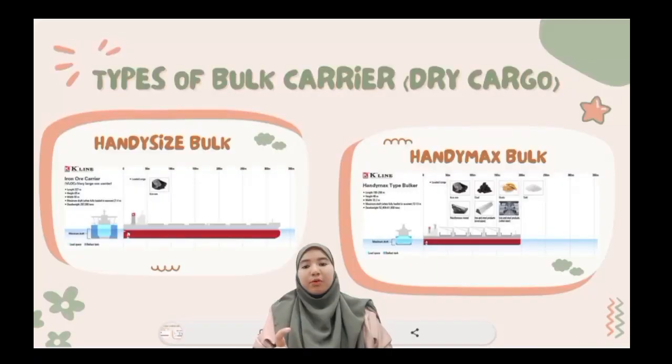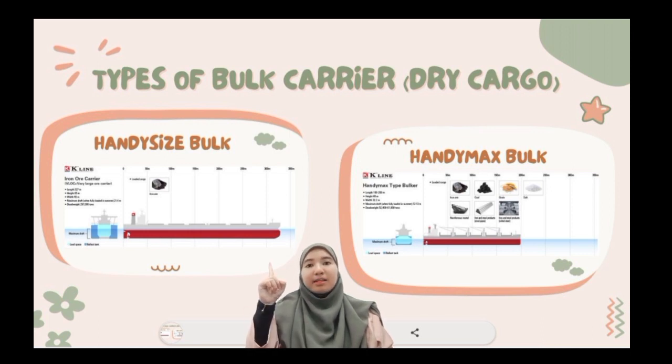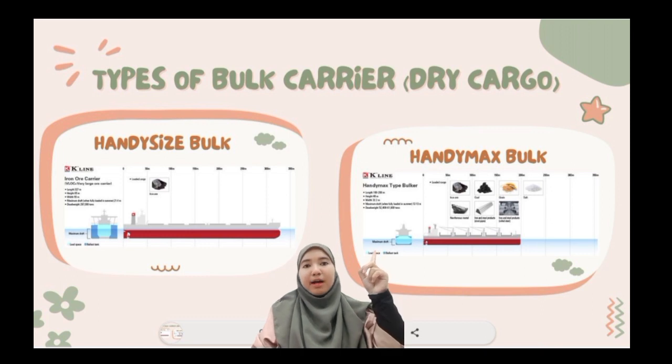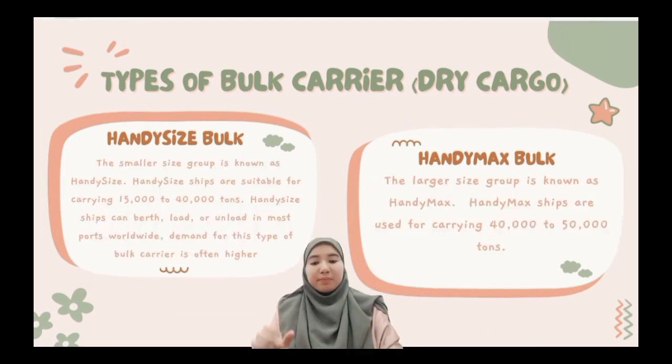So next we move to the types of bulk carrier, which is dry cargo, and we have 6 types of bulk carrier. The first one is handysize bulk, and the second is handymax bulk. For handysize bulk, the smallest size group is known as handysize. Handysize ships are suitable for carrying 15,000 to 40,000 tons, and a handysize ship can both load and unload in most ports worldwide. Demand for this type of bulk carrier is often higher.